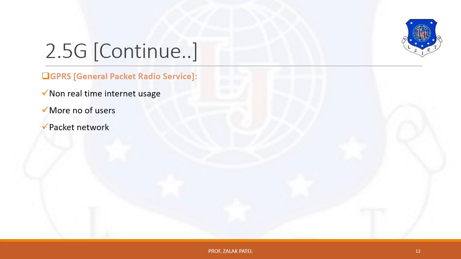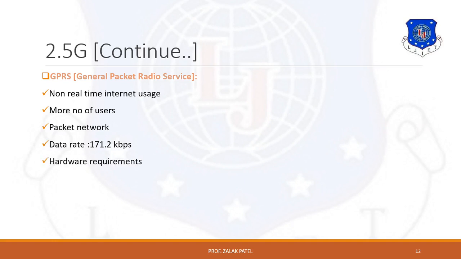It is a packet based network, means packet to packet transmission takes place. It provides data rate of 171.2 kbps, means if all 8 time slots of GSM are allotted to GPRS, then an individual user can support 171.2 kbps.